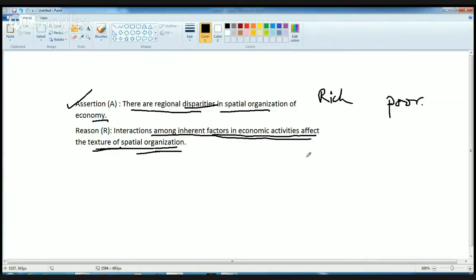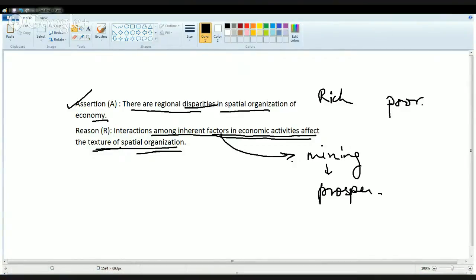So for example, this region is rich in mining. That is an inherent factor that is present in that region, and that would affect the economy because of a lot of mines here or mining products found here. A lot of mining industries will establish, and that region will prosper. So you have inherent economic factors that contribute to regional disparity in a region. So both the assertion and reason are correct, and the reason is the correct explanation for it.